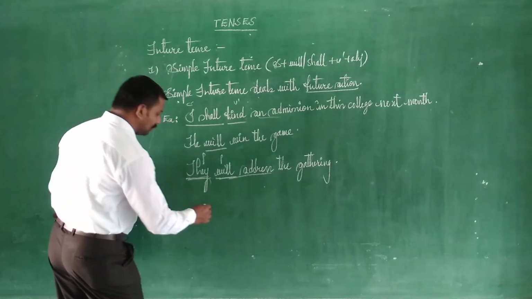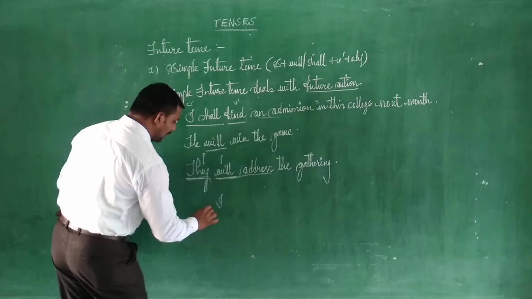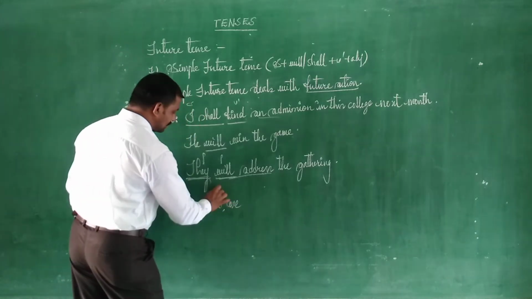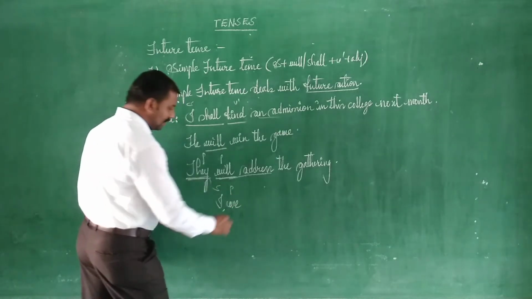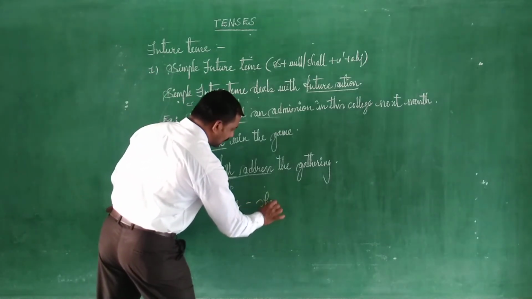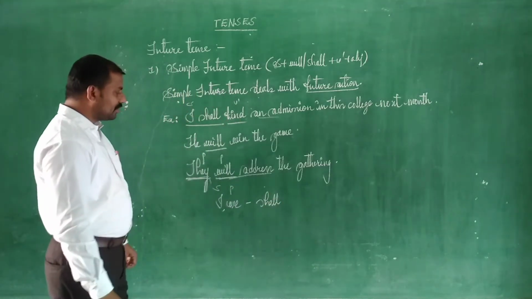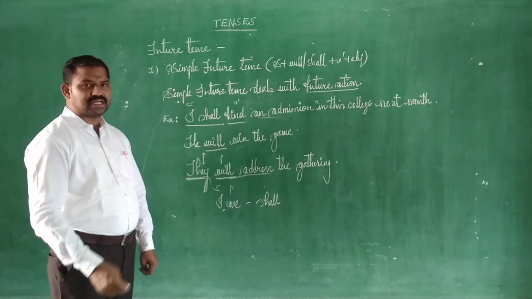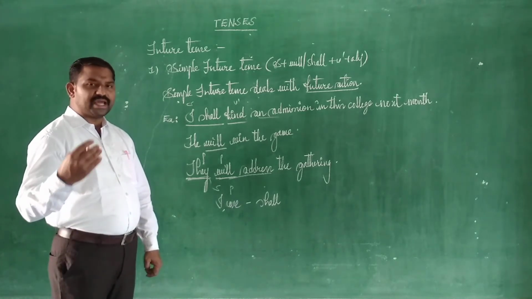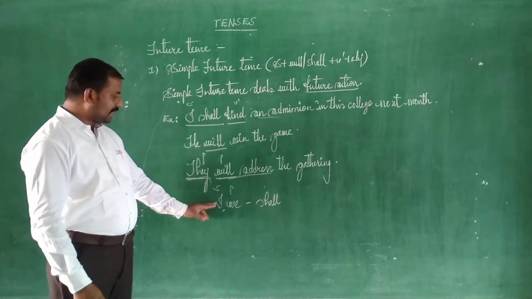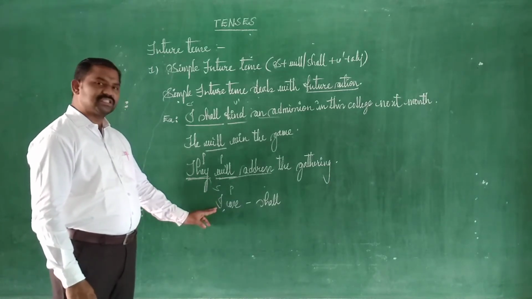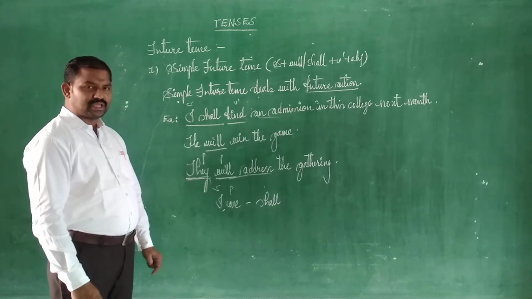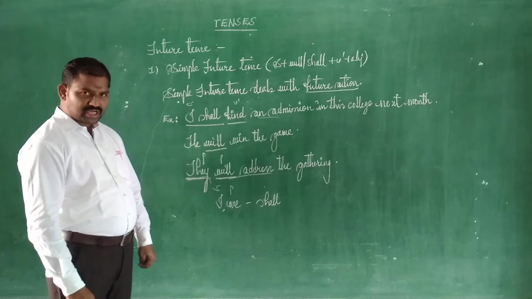Now let me tell you, here we have shall usage for the first person singular and first person plural. For these two we generally use shall whenever you are representing an action that you expect to happen in the future. Whenever you are using the first person, I singular and we plural, definitely you must go for shall usage.